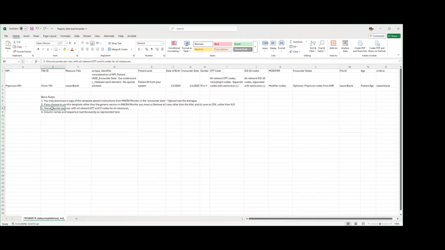The other thing you'll have to do is be sure and save the file as a CSV rather than an Excel file. The other basic rule is one encounter per row, and each encounter has all of the codes related to that encounter. So it could be all of the CPT and ICD-10 codes. If an individual encounter is applicable for multiple different quality measures, and that's quite likely, include the G codes for all of the quality measures on the same row. Don't break an encounter into multiple rows for different measures. That'll confuse the system and give us all some troubles. And kind of the last thing is the column names and sequences must be exactly as represented here. And that should be about it.